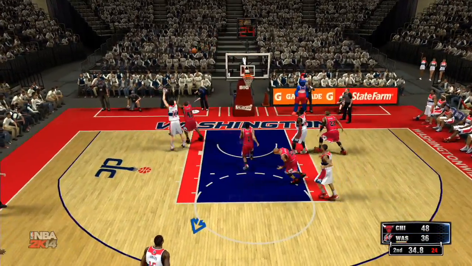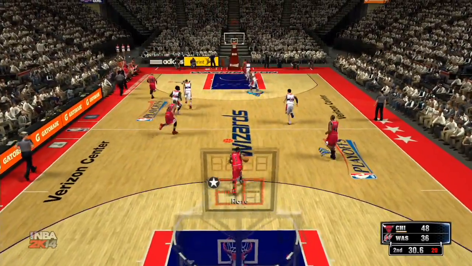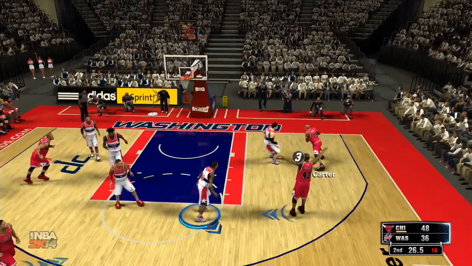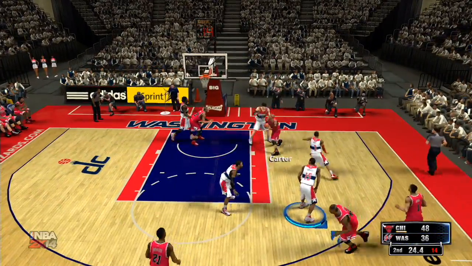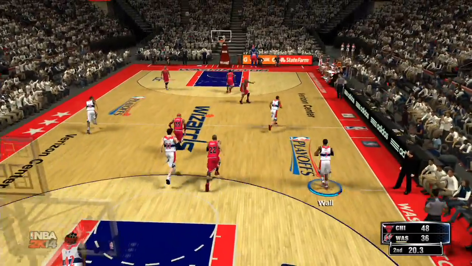Splitter to Leonard for three. Can't make it. And Splitter can't pull down the rebound. Rebounding has been a huge problem here tonight for Washington. Now under 25 seconds left. Carter can't make it. And a rebound to Nene.